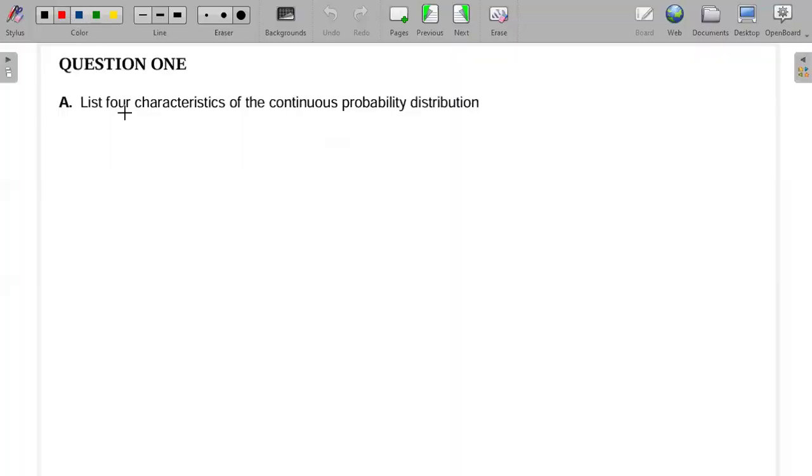It's saying list 4 characteristics of the continuous probability distribution. Okay, list 4 characteristics of the continuous probability distribution. So this is very easy. So the first one is that the PDF, okay, the PDF f of x is always greater than 0 for all x that you can pick.